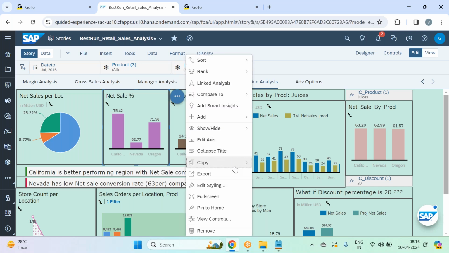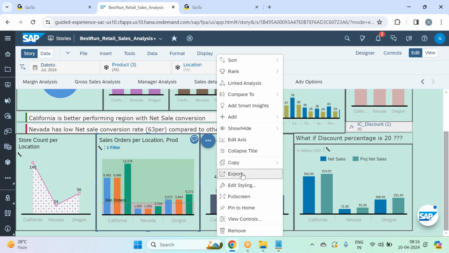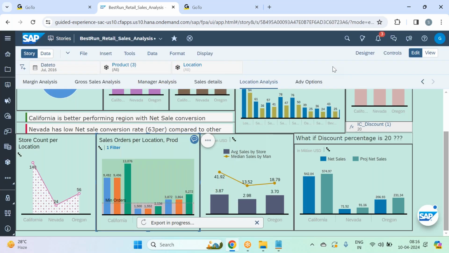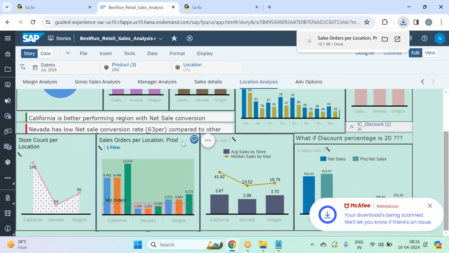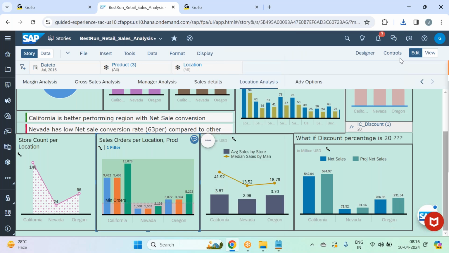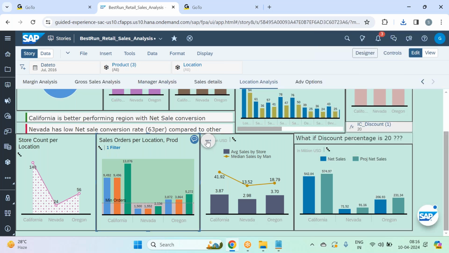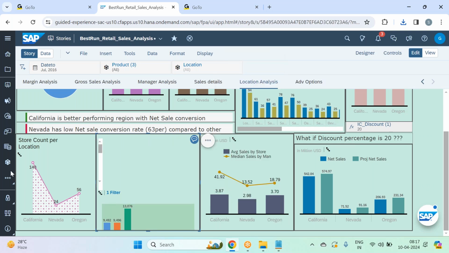Collapse title, if you don't want to see the title, you can collapse. Copy widgets, you know. Export, if you want to export this widget data, you can do this here. Let's say I select this widget, export this data into a file. You can export any of the widget data into a file, CSV or XLSX. Edit styling, it will open the styling tab. It will open styling only, nothing else. If you want to see this widget in a full screen mode, this is like a full screen.